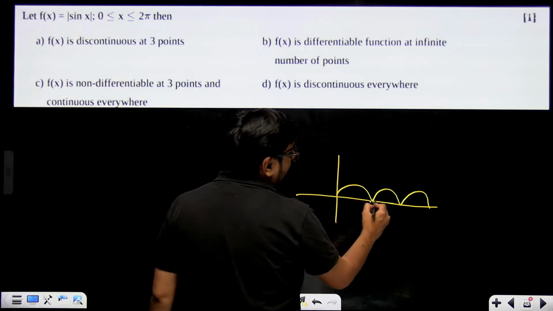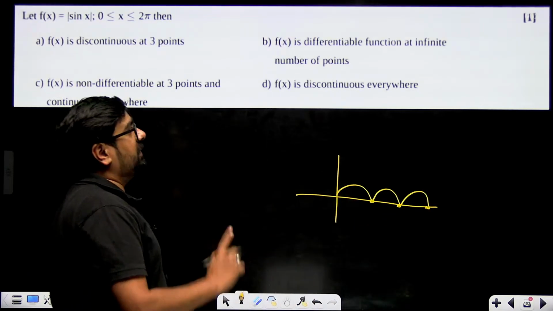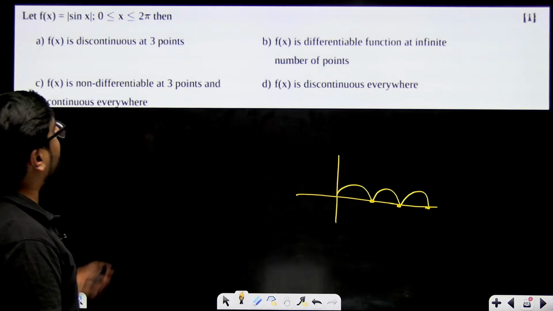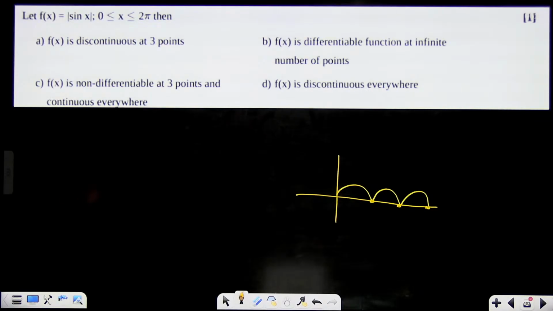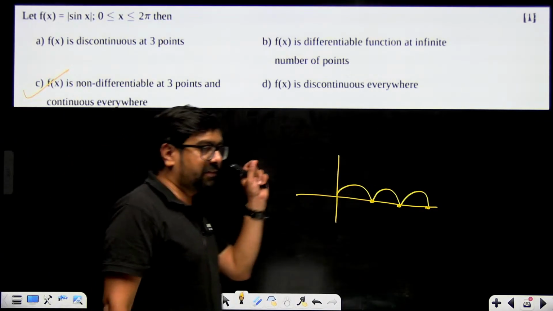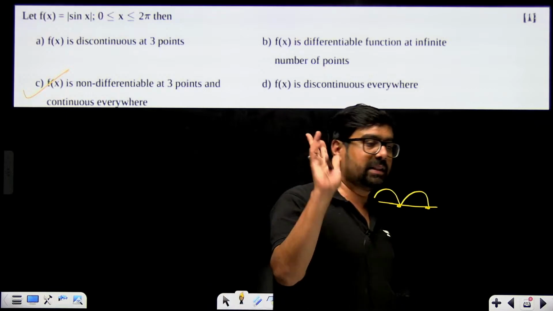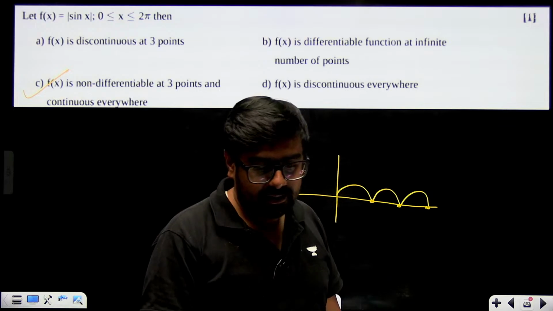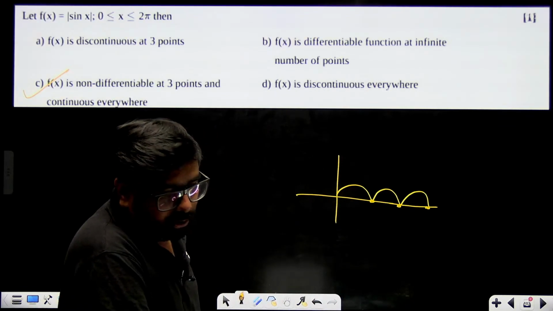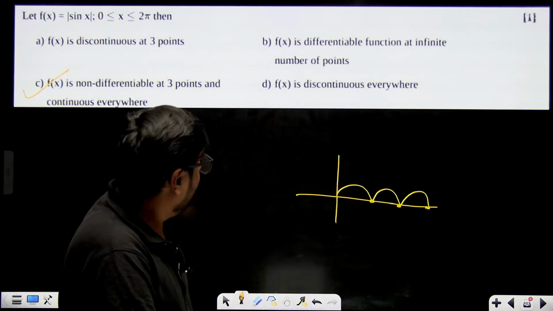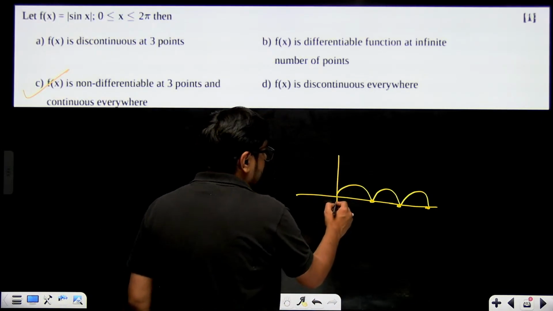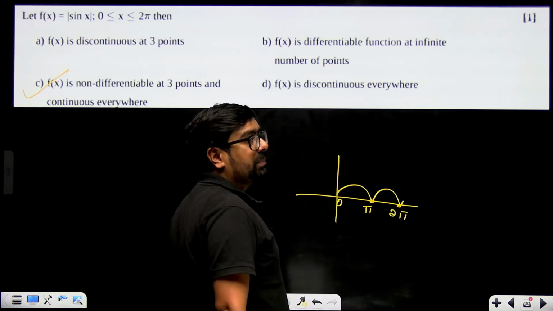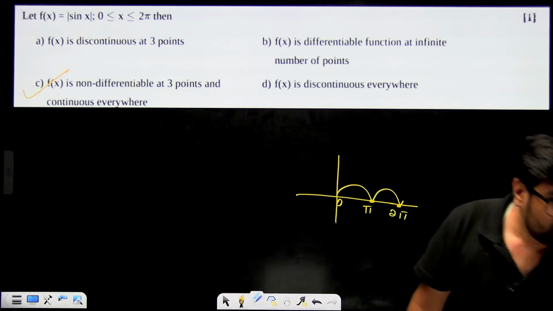Now from 0 to 2 pi, there will be 3 points where it will be non-differentiable, but it will always be continuous. Anywhere continuity is not breaking, but differentiability is breaking. Differentiability means peak points. We are getting peak points at 3 points from 0 to 2 pi. At this point, and this point. This will be 0, this will be pi, this will be 2 pi. Okay, so sometimes with graph also in MCQs you'll have to manage.